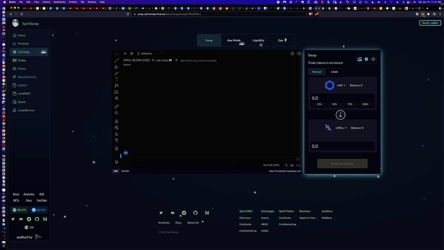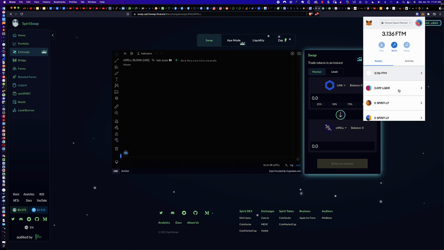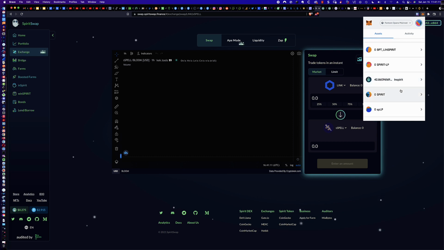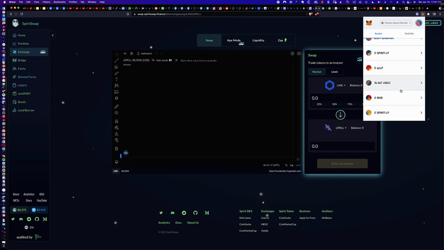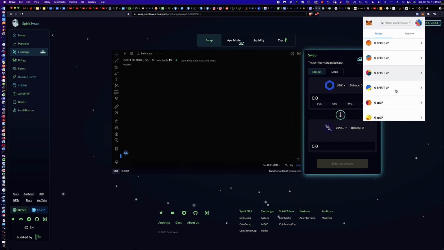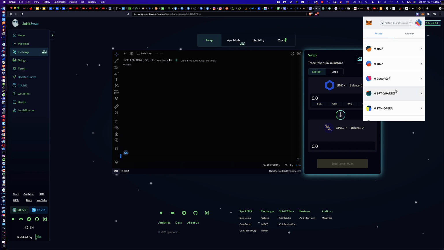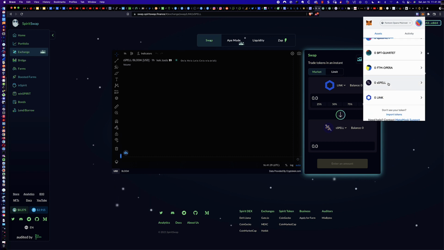And when I click on my MetaMask wallet, now you should see that we have link in here as well as whatever the other one was that I added, which I forget. It usually lists them here in order. So at the very bottom, Cream, yeah, so you can see I was testing with Cream. At the very bottom is typically where you'll find, there it is, spell and link.